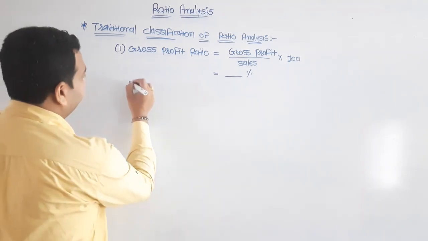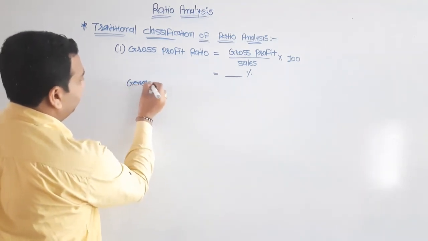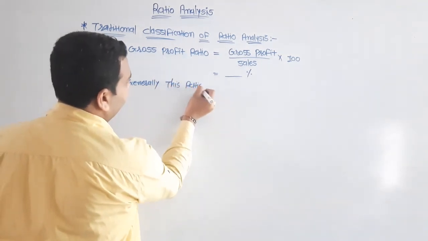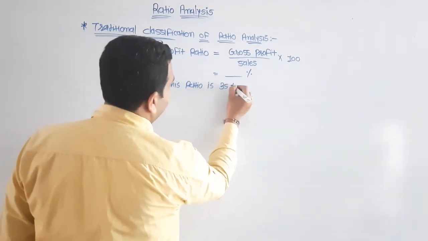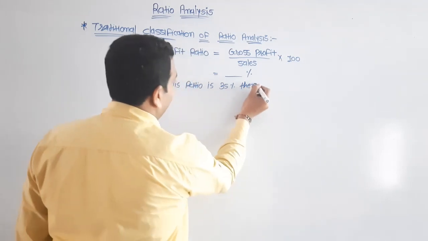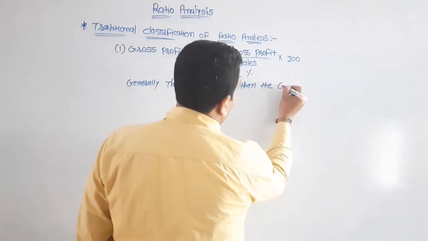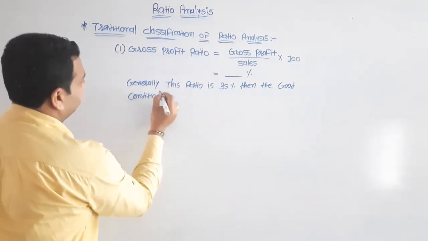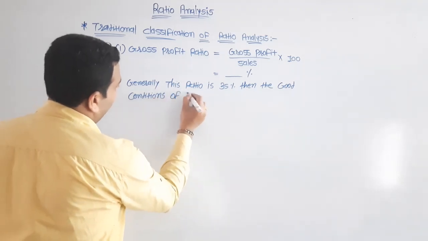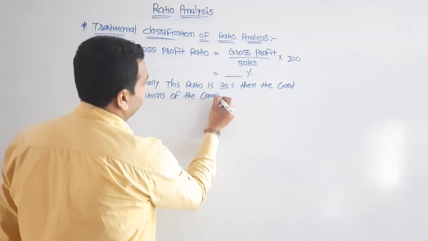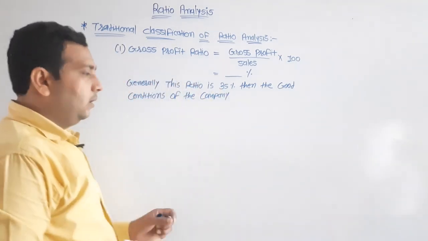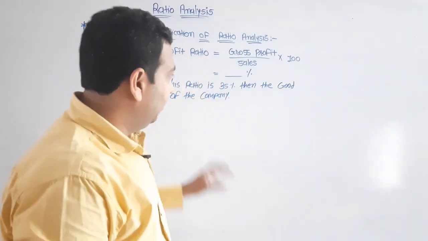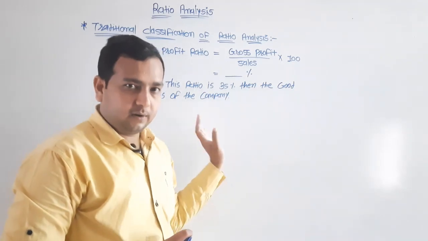Generally, if this ratio is 35% or more than 35%, then the company is in good condition.